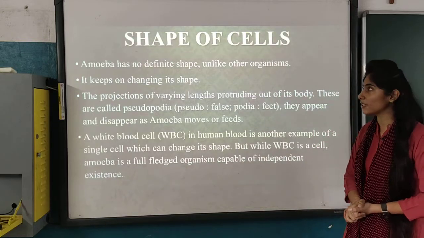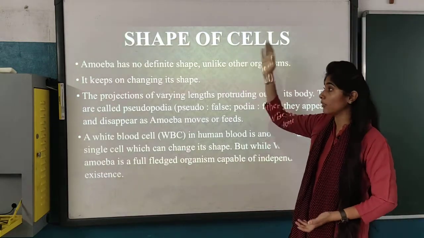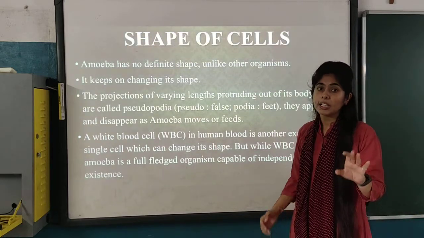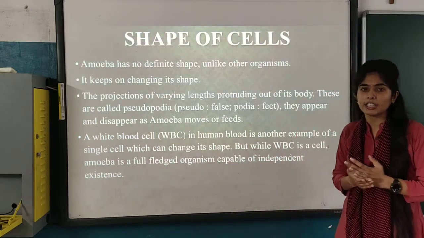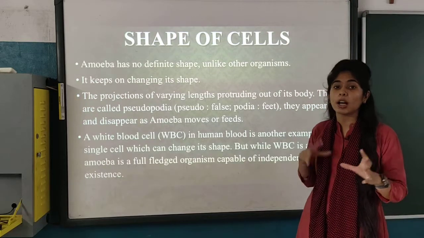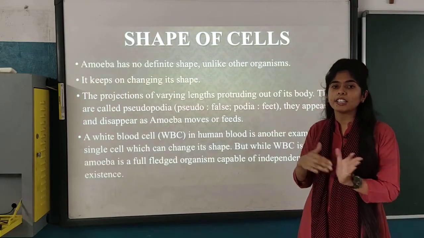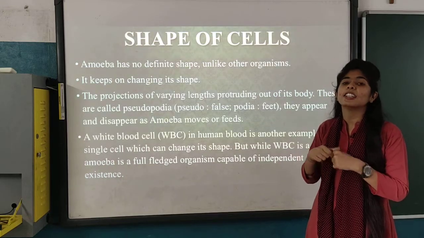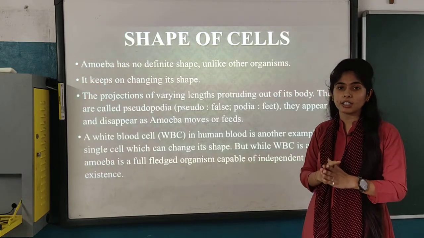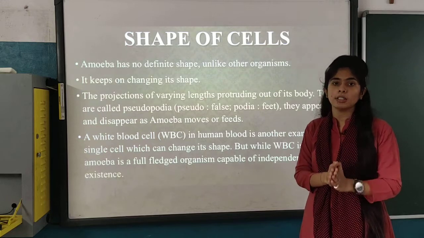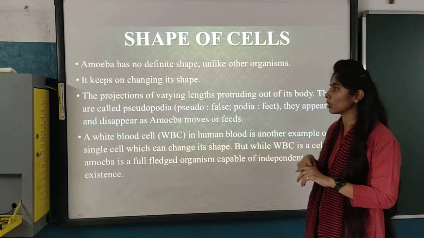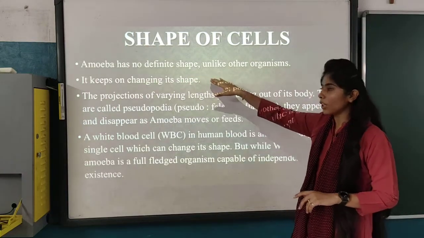Let us see our next topic of the cell, that is shape of the cell. Amoeba has no definite shape. In standard 7, in our last standard, we have studied about the amoeba, that it has different shapes. By the pseudopodia structure, it does not have a definite structure. For movement also it has pseudopodia formation. Amoeba has no definite shape.